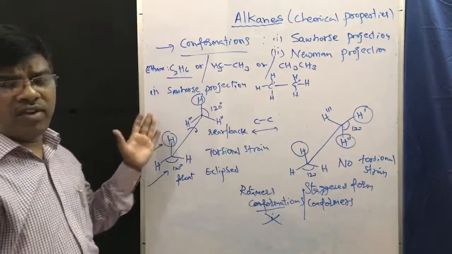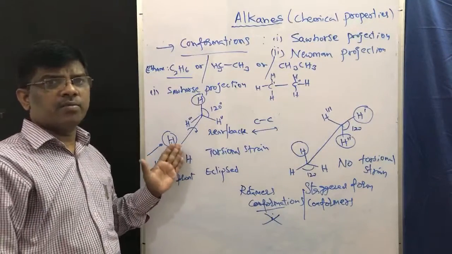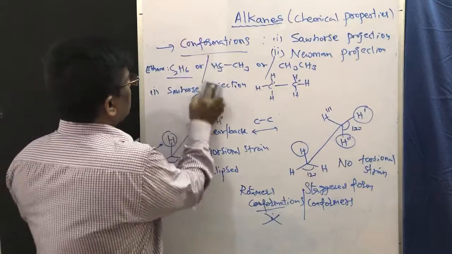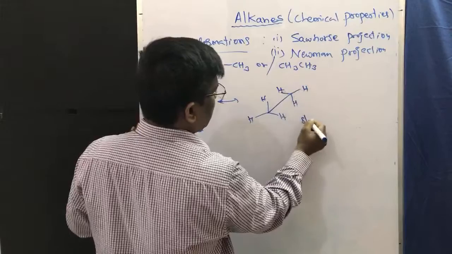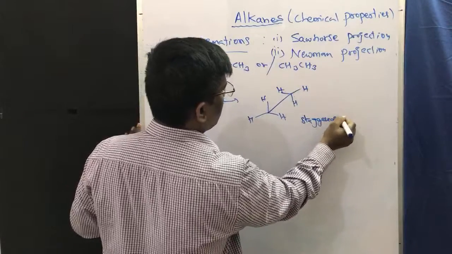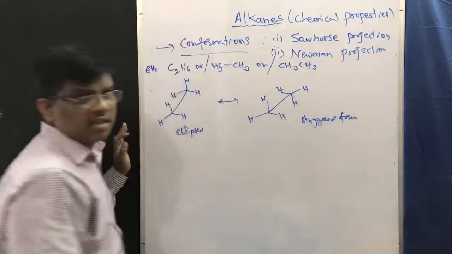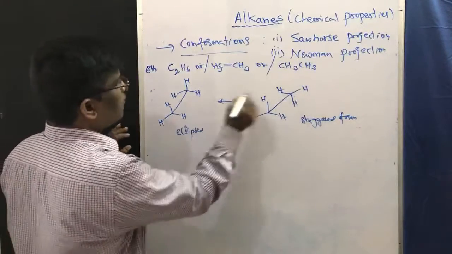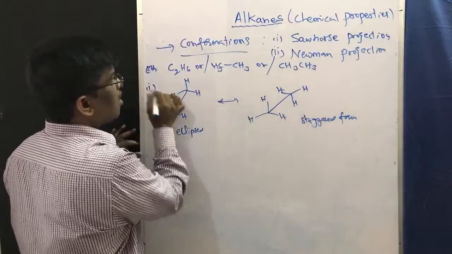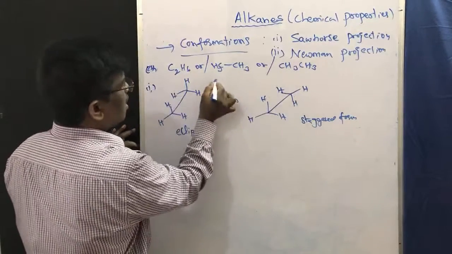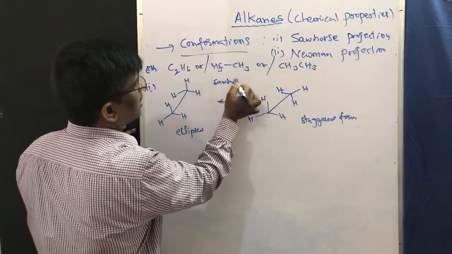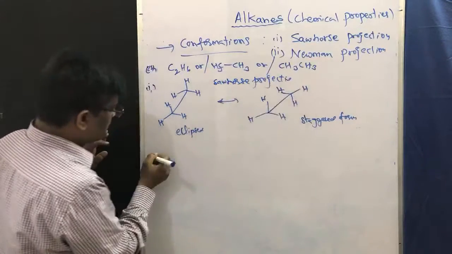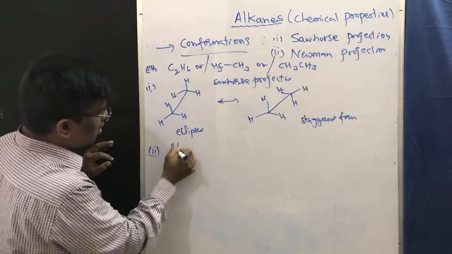So is this the only way to represent these conformers, Sawhorse projection? No. Another way is Newman projection. Staggered form. This is highly stable. I will explain what is staggered form of Sawhorse projection. This is Sawhorse projection. Next we are going to learn Newman projection.